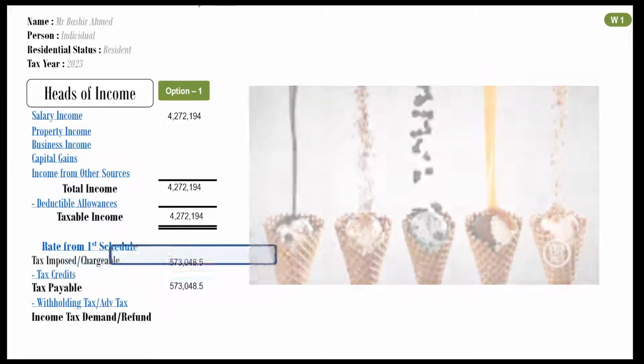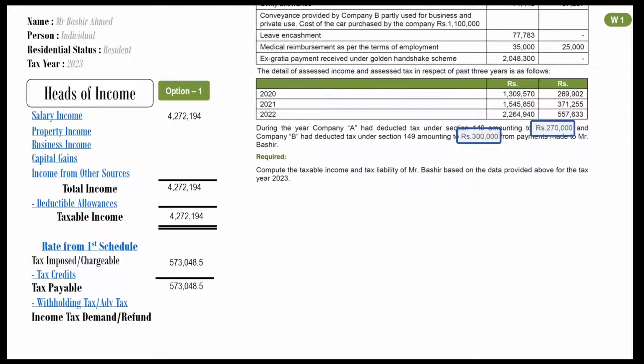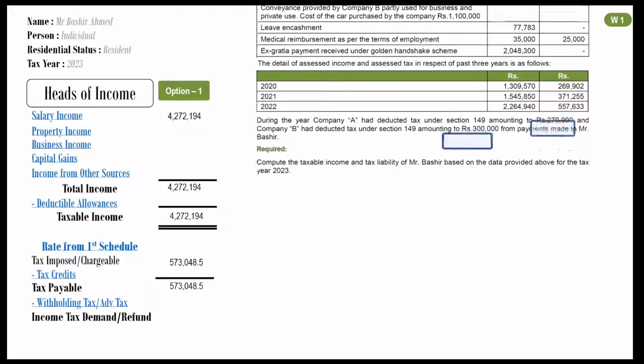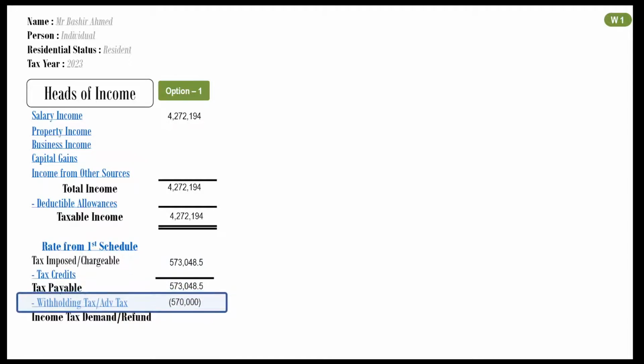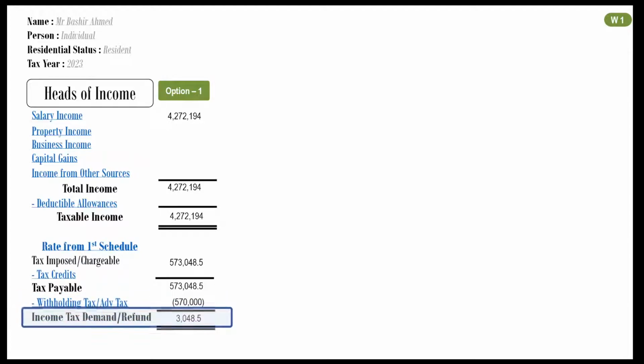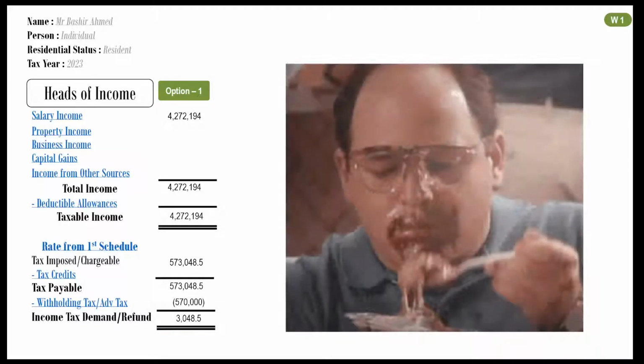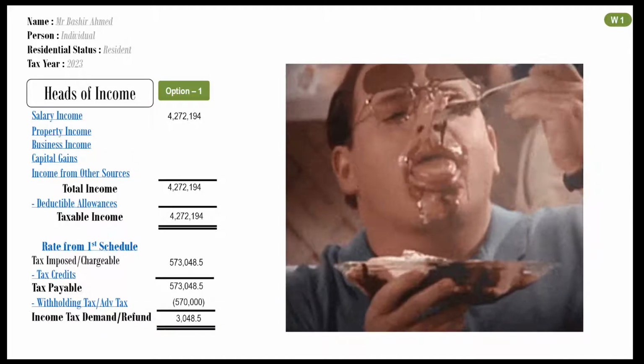Just one more thing is left. From question, find out amount of withholding tax. There are 2 amounts mentioned in question. 300,000 and 270,000. Both of these withholding taxes will be subtracted from tax payable. Now calculate tax demand. You did a wonderful job today. Enjoy your ice cream. Your answer is complete now.